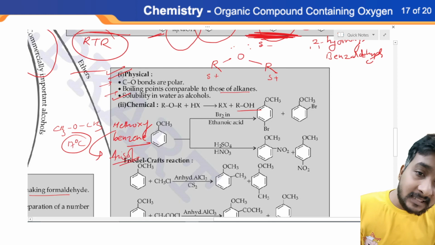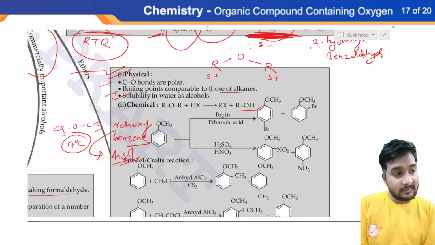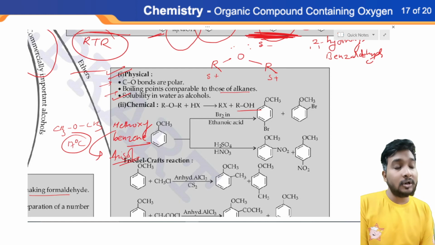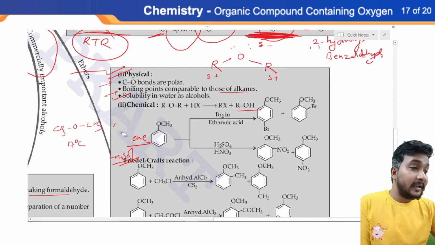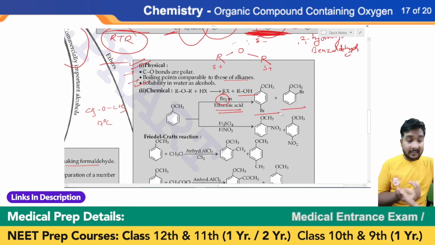So if benzene is connected with an OCH3 group, then it is called anisole, and to be precise, the IUPAC name is methoxybenzene because OCH3 is referred to as methoxy group. Okay, so whenever the aromatic ether anisole reacts with bromine water along with ethanoic acid, you can obtain para-bromoanisole as well as orthobromoanisole.